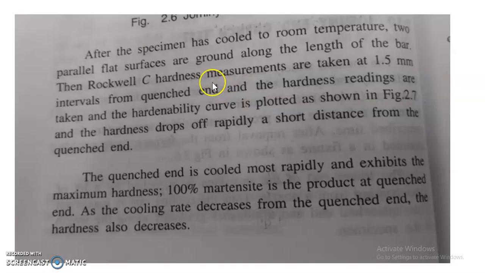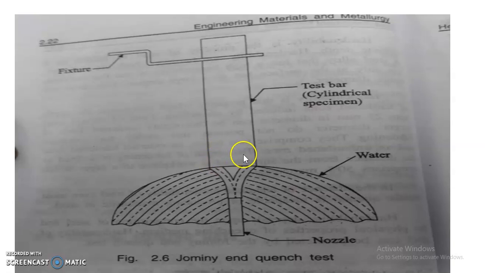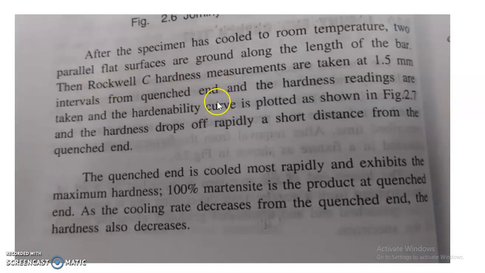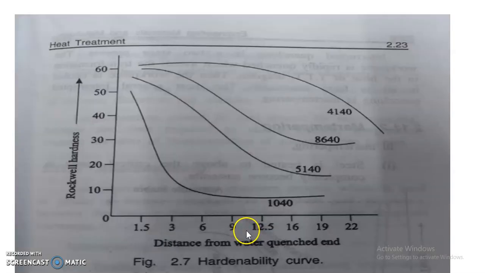The quenched end is cooled more rapidly, so this end will have greater hardness, and the other end will have less hardness. Then Rockwell C hardness measurements are taken. The quenched end is cooled most rapidly and exhibits maximum hardness. 100% martensite is the product at the quenched end. As the cooling rate decreases from the quenched end, the hardness also decreases.